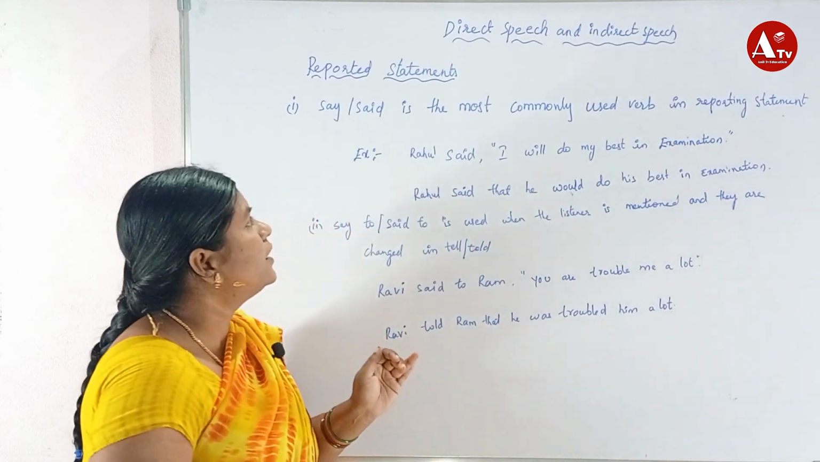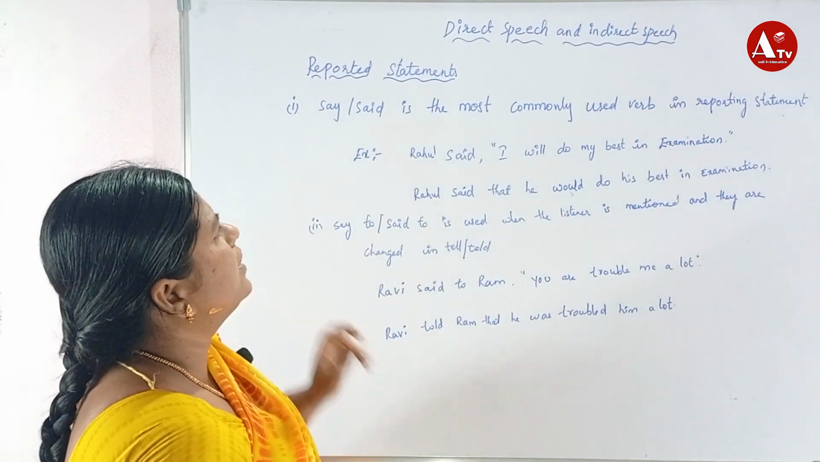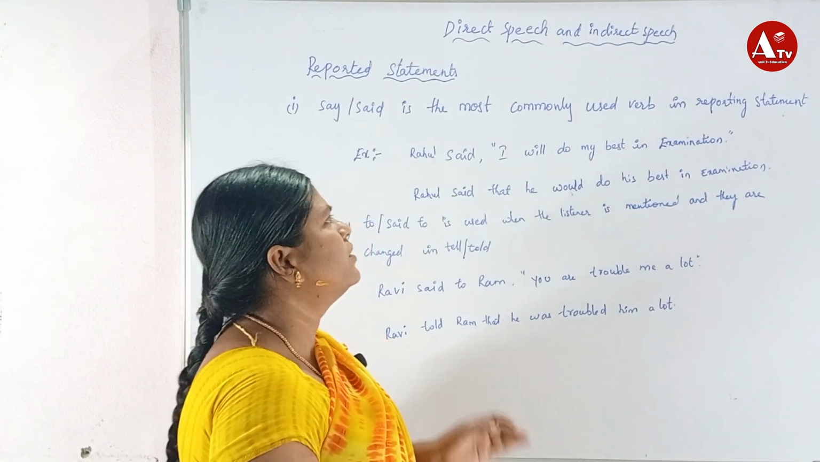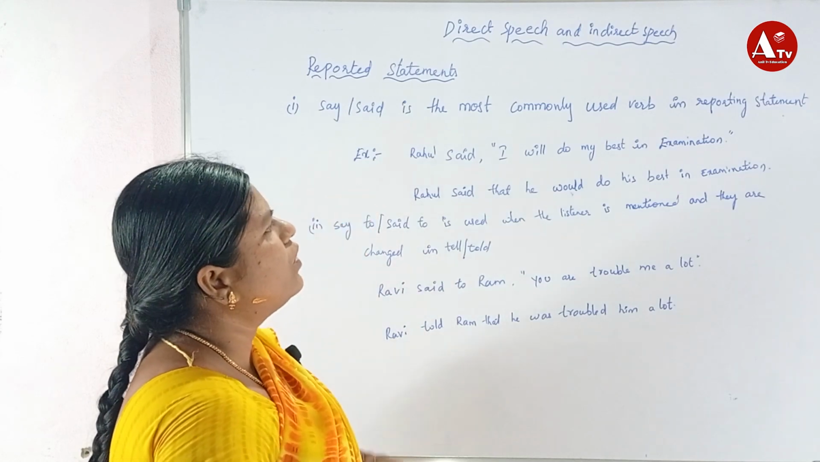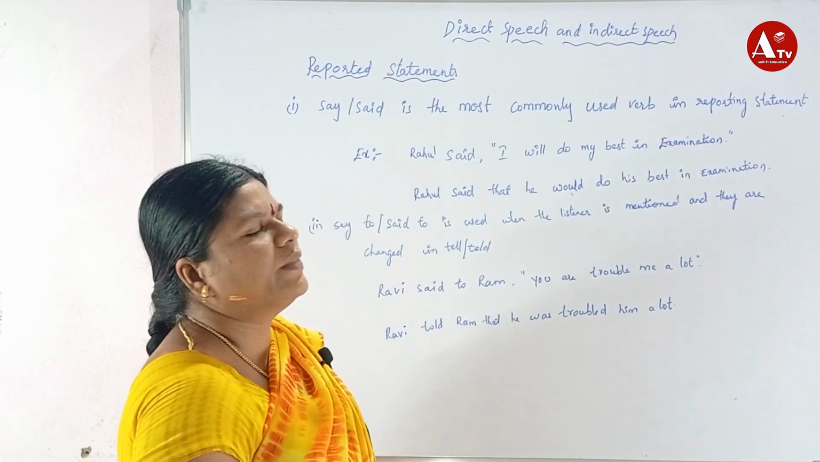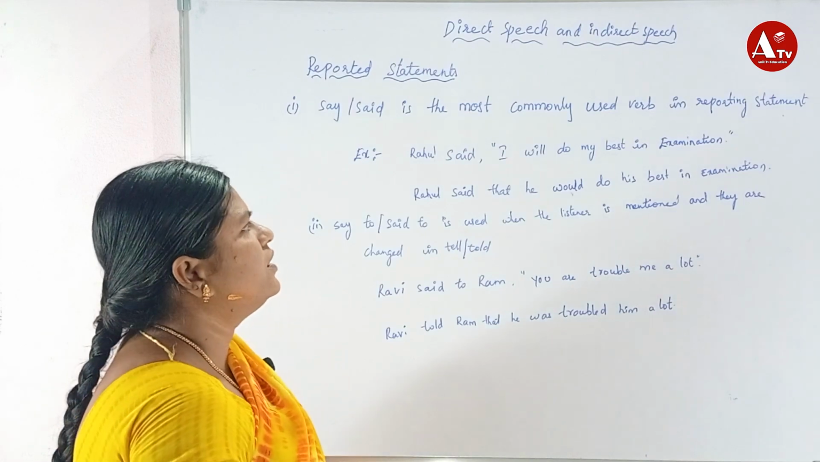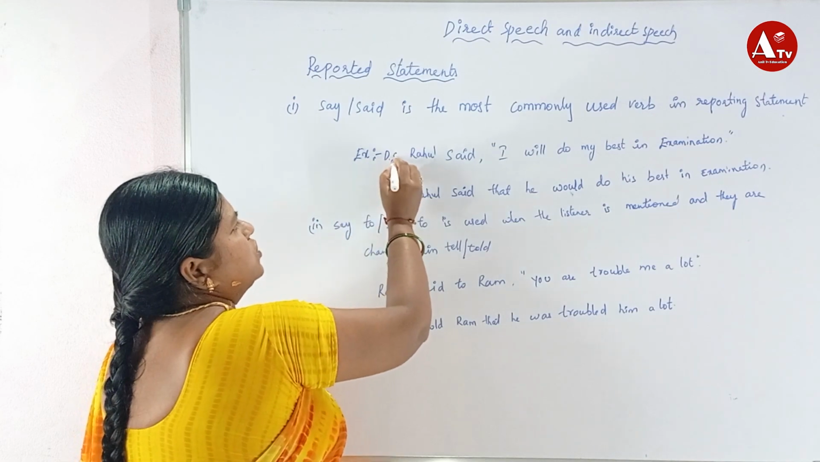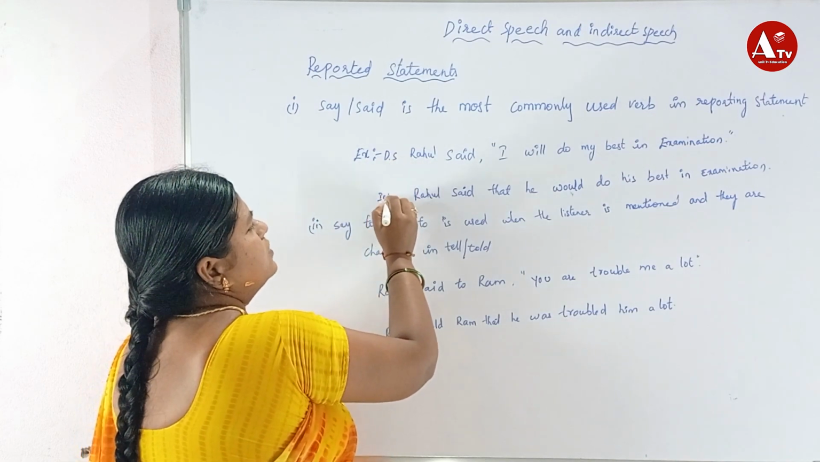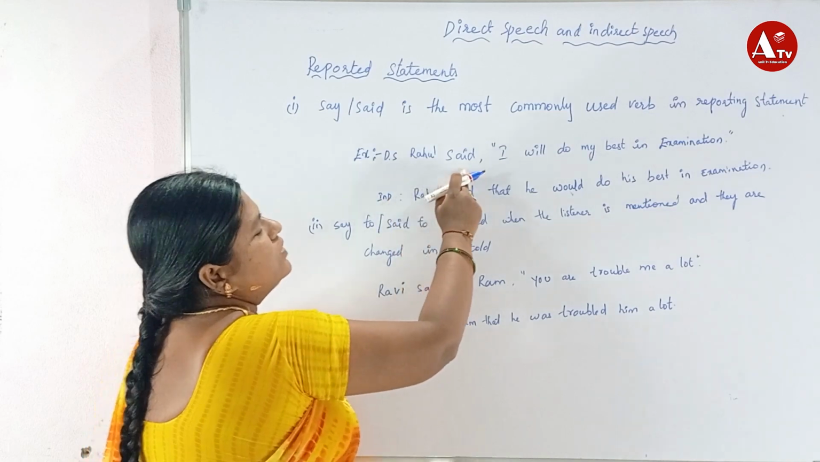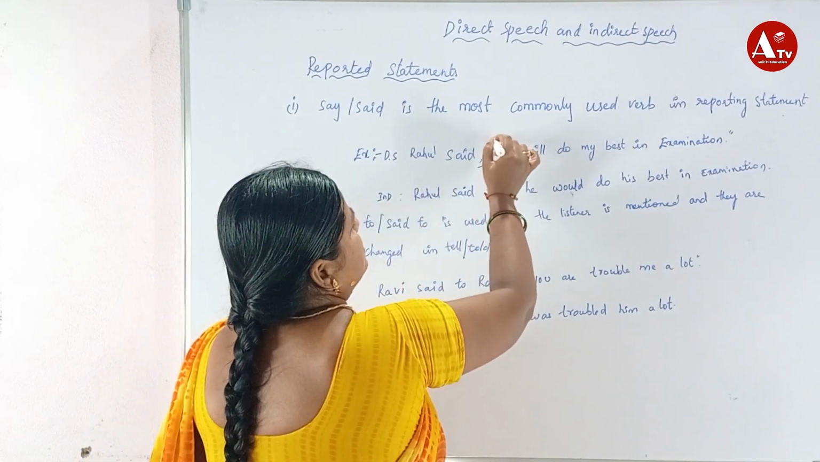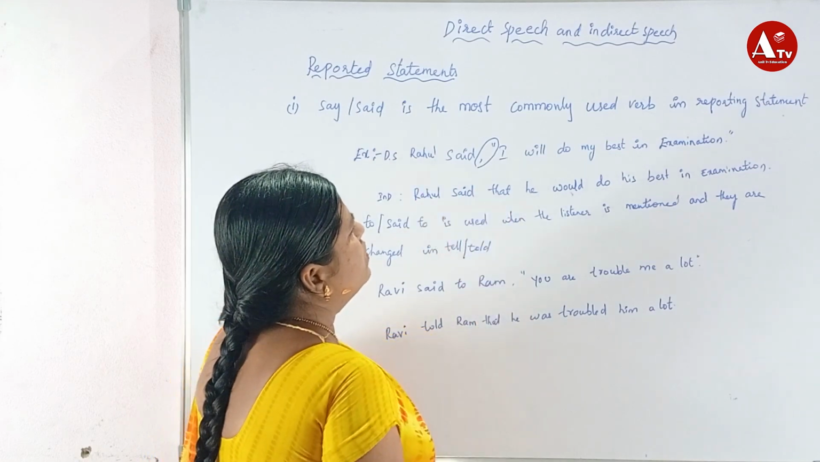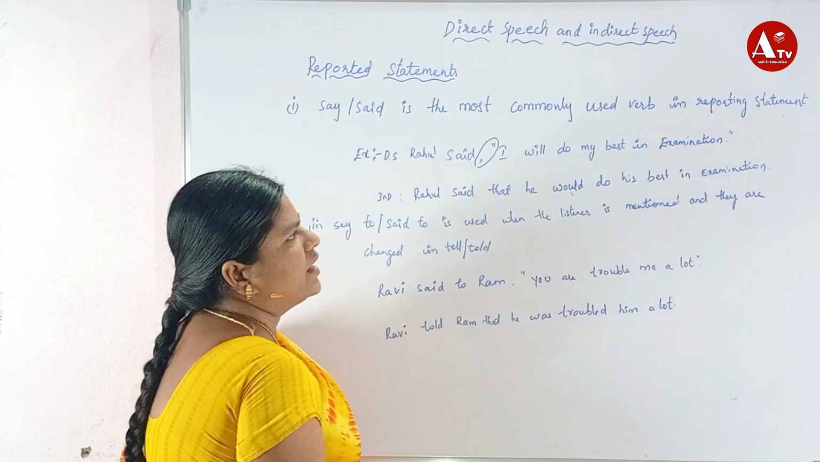Now, here in reported statement, say and said are the most commonly used verbs in the reporting statement. So here is an example: Rahul said, "I will do my best in examination." When it is in quotation marks, it is direct speech. Now in indirect speech, you see, Rahul said that, where the comma and apostrophe are replaced by that.